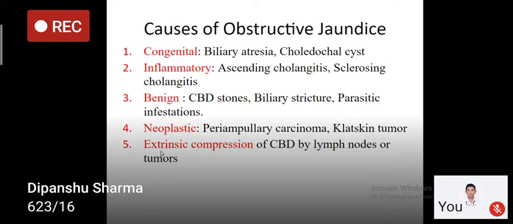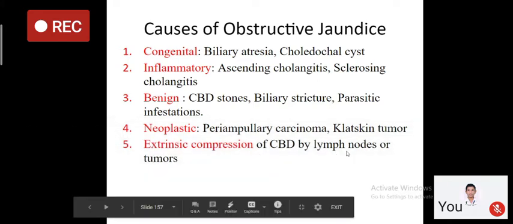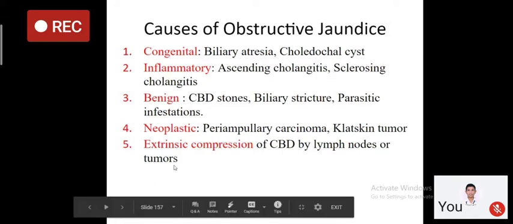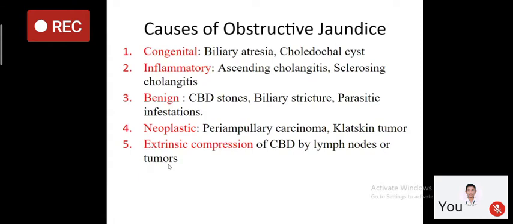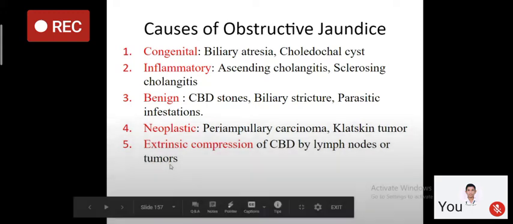The next category is extrinsic compression of CBD, and this compression can be by lymph nodes, like in case of carcinoma gallbladder. In carcinoma gallbladder, there is enlargement of the lymph nodes at porta hepatis, and these enlarged lymph nodes can compress the CBD at porta hepatis, leading to obstructive jaundice. Or there can be some other tumors which can compress the CBD, like sometimes carcinoma gallbladder can compress the CBD extrinsically and thus cause obstructive jaundice.